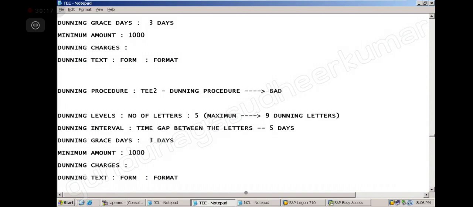Correct. So what I will do now, number of dunning letters, maybe 5 or whatever. Dunning time gap I will reduce significantly, right? 2 days. So one letter I will send, after 2 days another letter, after 2 days another letter. So I am literally pushing in, correct. Grace days, sorry, no grace, 0. Very, very harsh. Every time he is doing that, so why should I wait? Send him every 2 days. Push it, you see the difference?